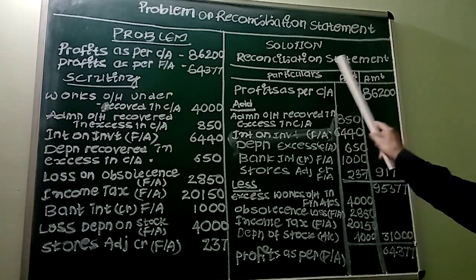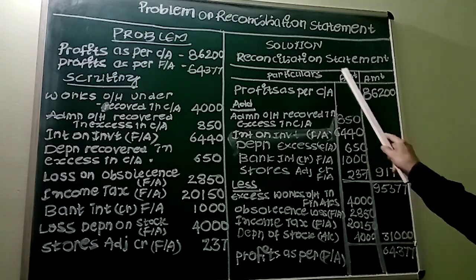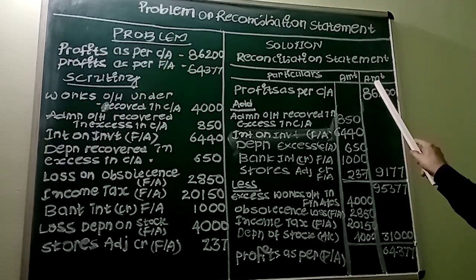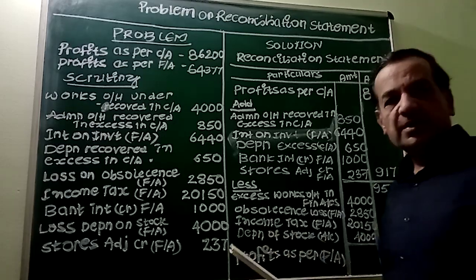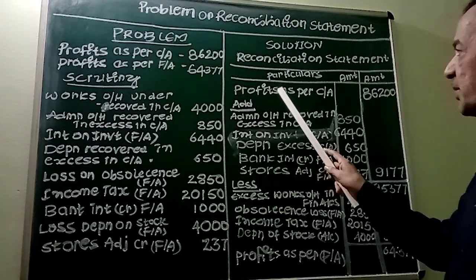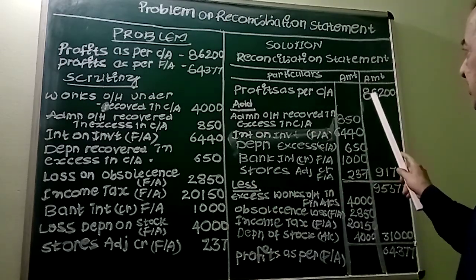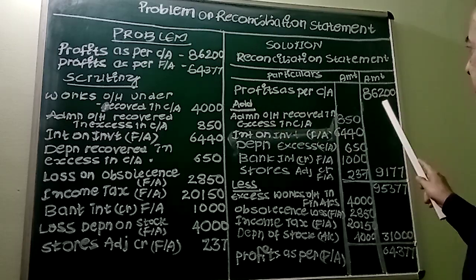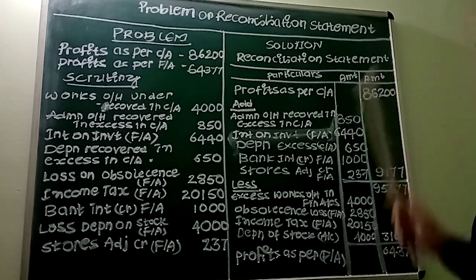This is the reconciliation statement. Particulars, one amount column will also be there, inner column, and one main column will also be there. First, you must take the profits as per cost accounting as the basis. This is given, 86,200 rupees. You take 86,200 rupees here.